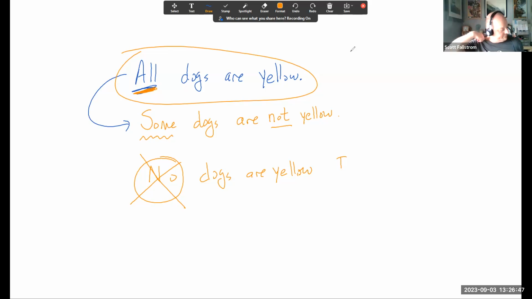And I did all dogs are yellow. In the book, it says all poodles are dogs, which is true, and no poodles are dogs, which is false. So they say those are negations of each other. So again, the concept is a little bit broader than that. Yes, one is true and one is false, but they're not negations of each other. The negation of a quantified statement really shows you what you need to find.